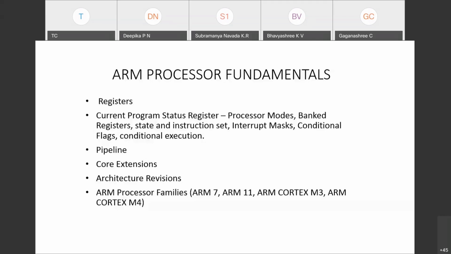That is how we go. Pipeline. Pipeline is nothing but how the execution of a set of instructions is offered simultaneously.